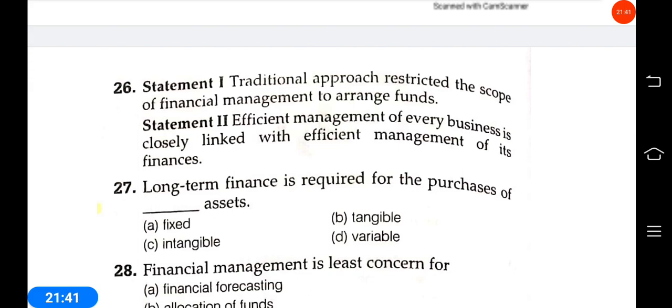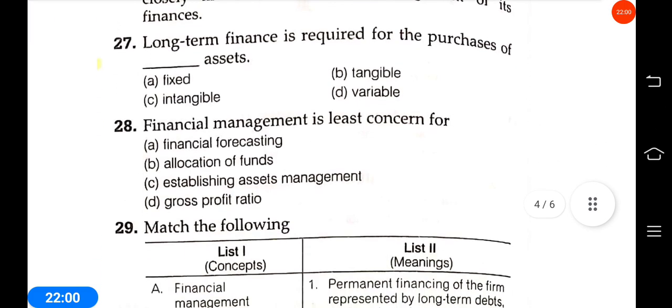Then 27. Long-term finance is required for purchase of dash assets: fixed, intangible, tangible, and variable. Answer is A, fixed assets. Long-term finance is required to purchase fixed assets. Next: financial management is least concerned with financial forecasting, allocation of funds, establishing assets management, or gross profit ratio.